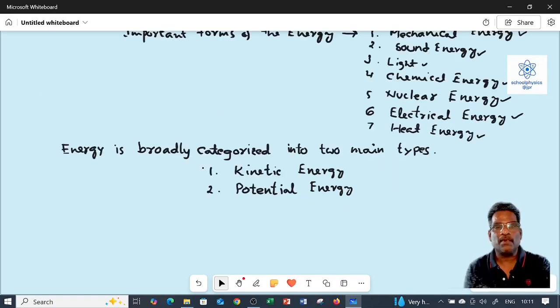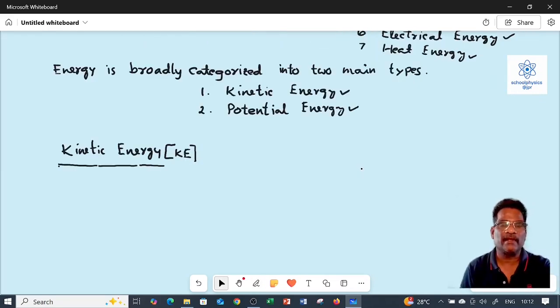Energy is broadly categorized into two main types. The first one is kinetic energy, the second one is potential energy. The first one is kinetic energy. The energy acquired by an object due to its motion is called kinetic energy.